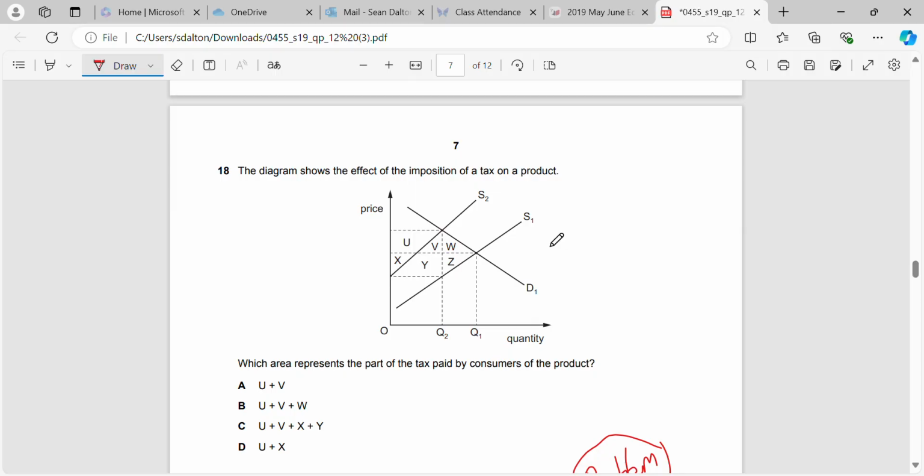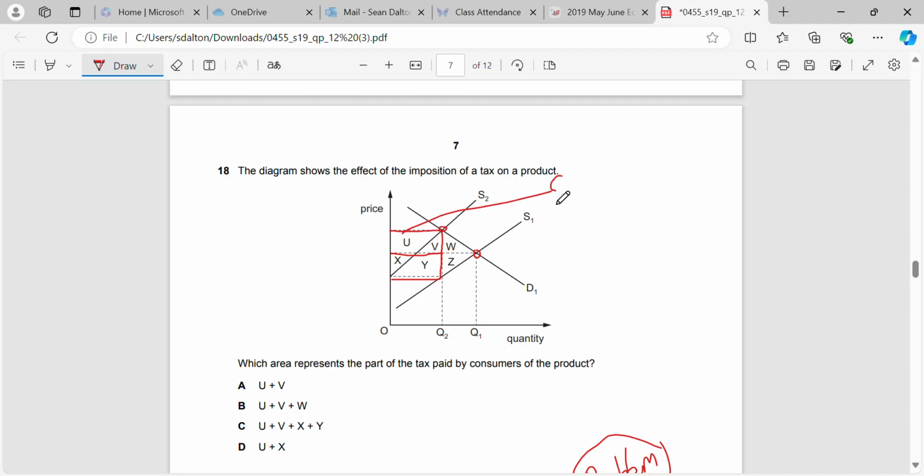Okay, we've got imposition of a tax. Which area represents a tax paid by the consumers on the product? Okay, so just to show you, remember, full incidence of the tax is the new equilibrium down to where it hits the original supply. So it's this full area in here, right? Now the area that's paid by the consumer is the difference between the price they used to pay and the price they are now paying.